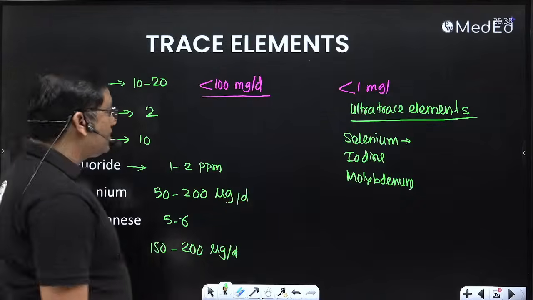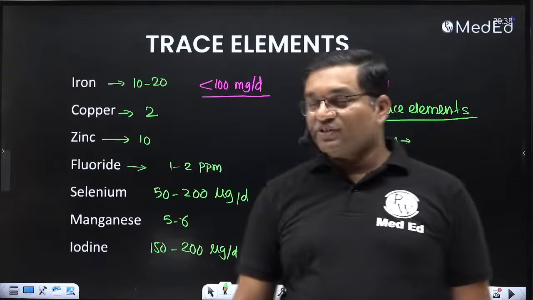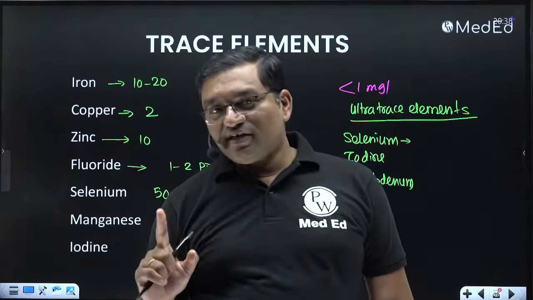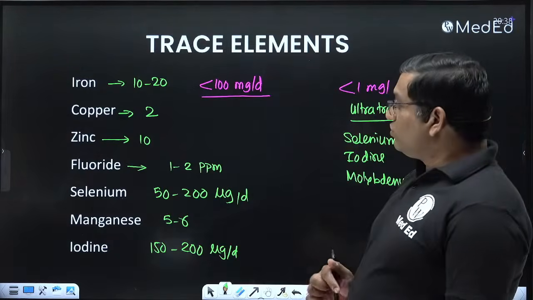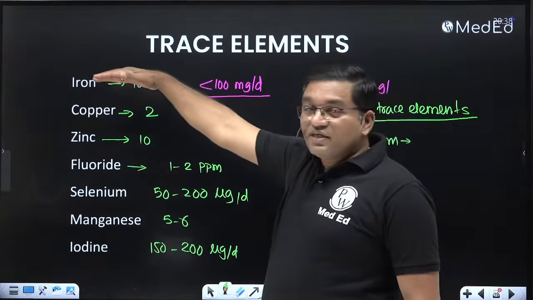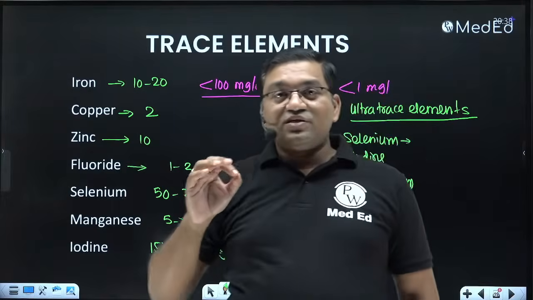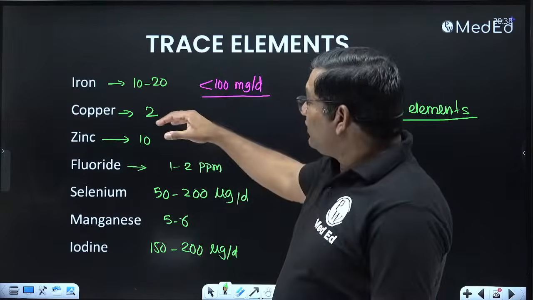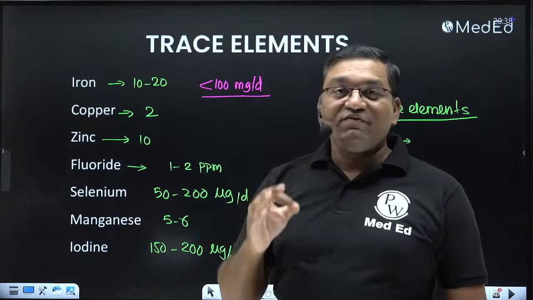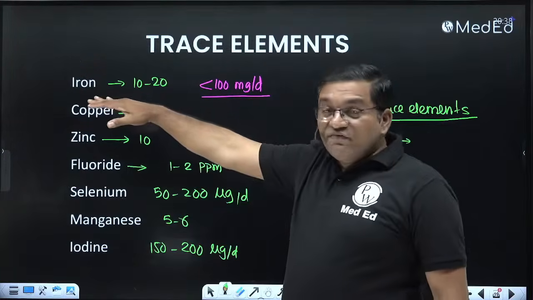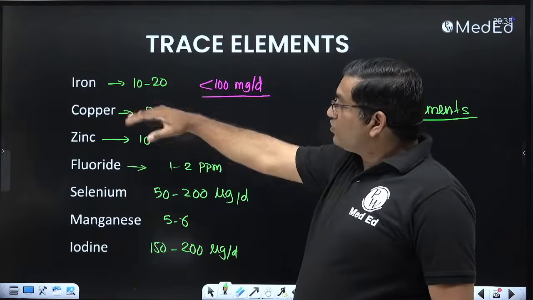तो these are the RDA, recommended daily allowance. ये एक के नीचे एक लिखोगे तो ही आपको याद रहेगा, नहीं तो ऐसे याद नहीं रहेगा. So important sources: in case of iron, the green leafy vegetables are important. Per gram of tissue, the content of iron is much more in green leafy vegetables as compared to meat. Okay, remember this. So green leafy vegetables are an important source for iron.